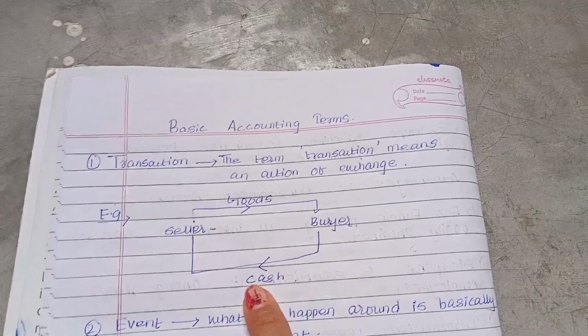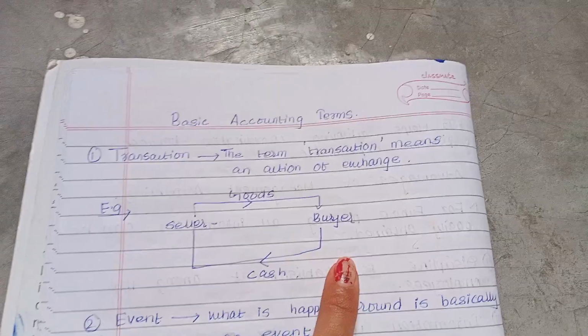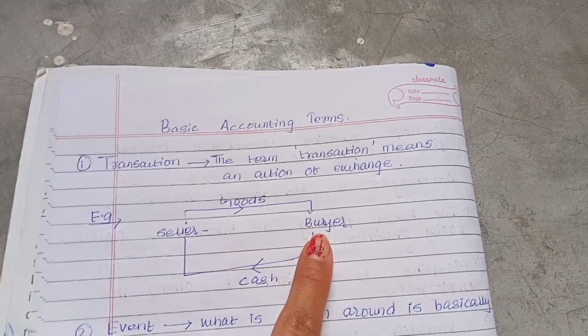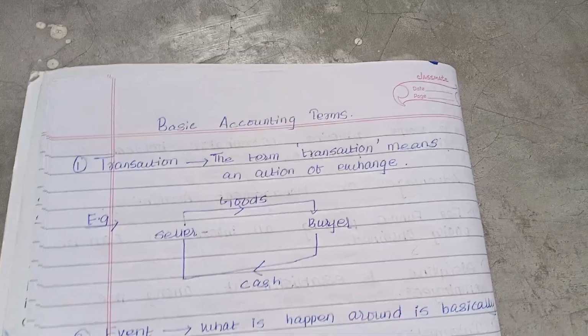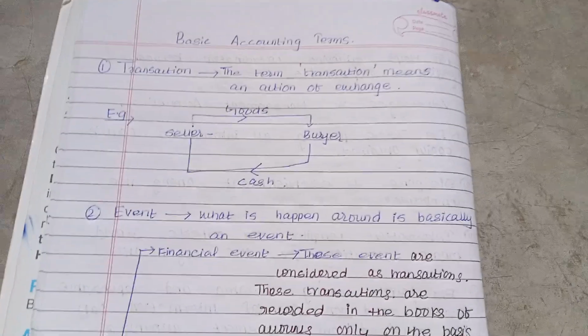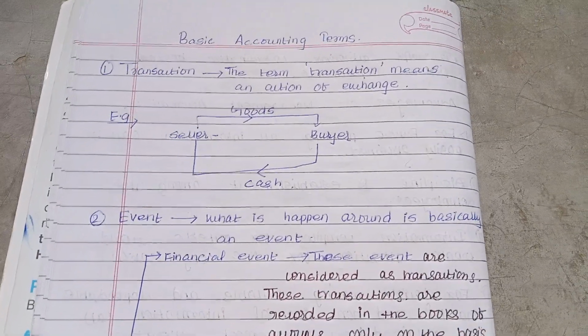then the buyer will pay the cash. Means there is an exchange of exchange. The seller is giving goods to the buyer and the buyer is paying cash in exchange. That is a transaction. Second term, what is an event?